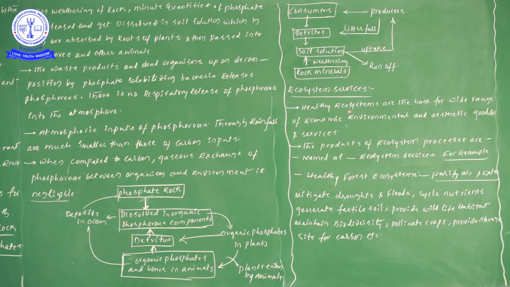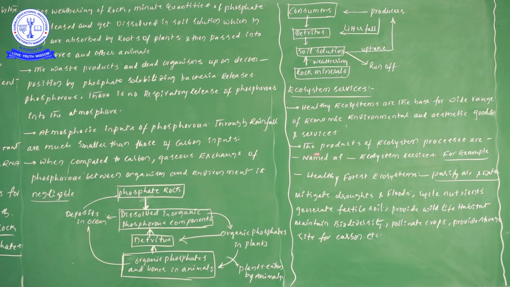Definitely a healthy ecosystem is required for a wide range of economic, environmental and aesthetic goods and services. For each and every purpose, a healthy ecosystem is the base.